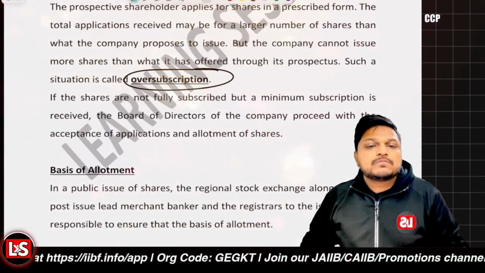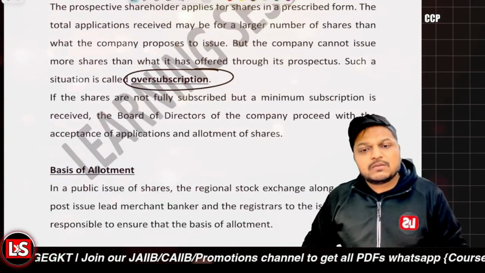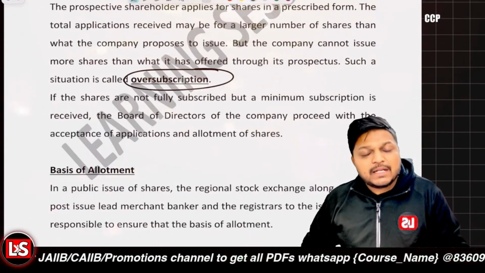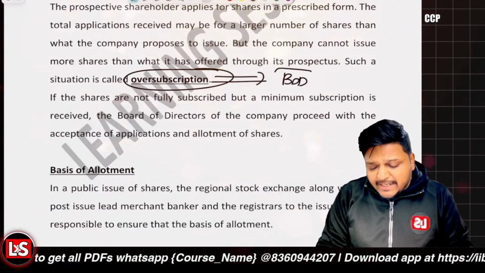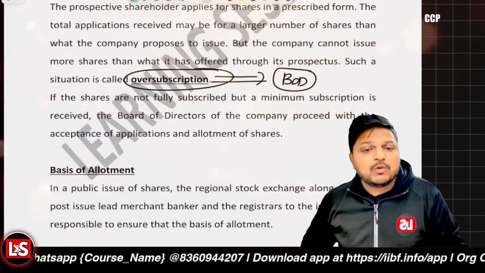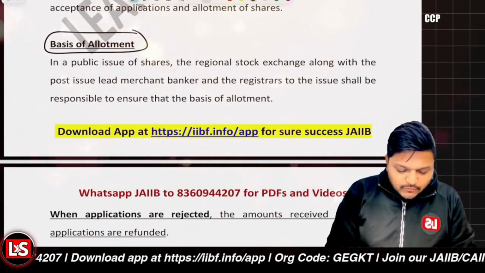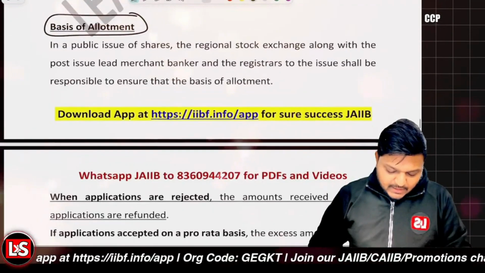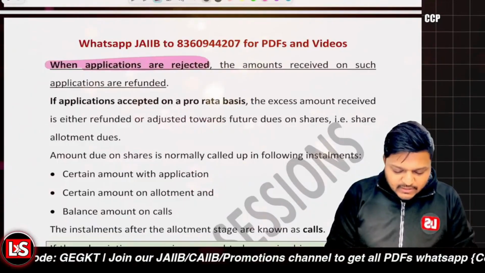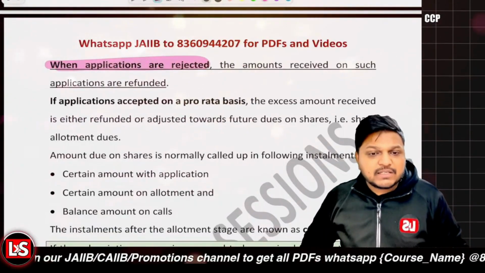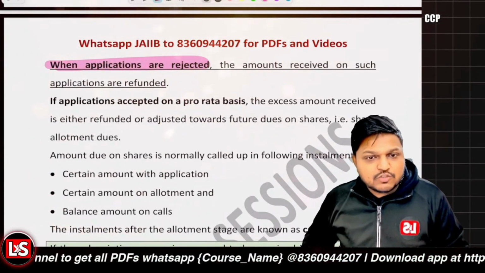And when we have undersubscription, you are going to issue the shares to all, right? But when it is a case of oversubscription, then the board of directors are to decide which shareholders are to be accepted and in what proportion. So that is going to form the basis of allotment, right? It could be the case that you have rejected some of the applications, and the particular amount which is received as application amount is to be refunded back.